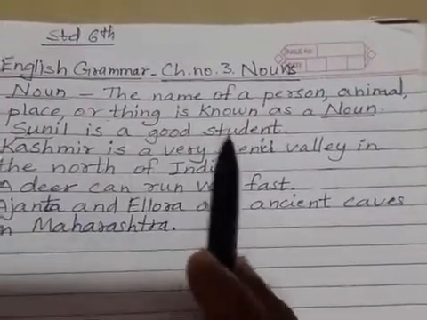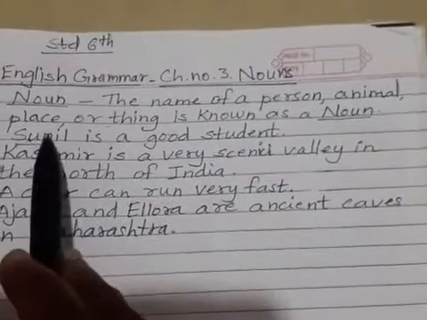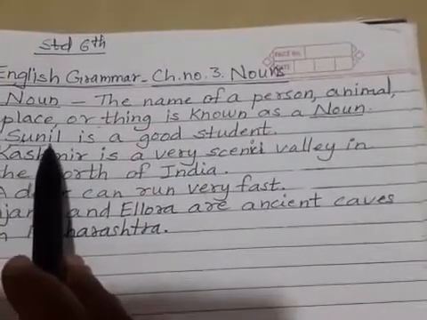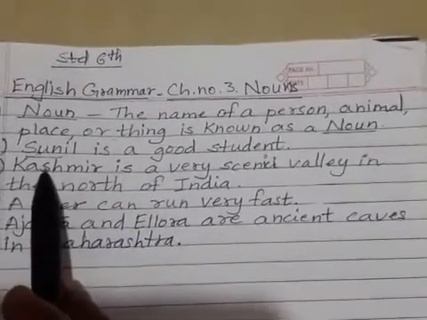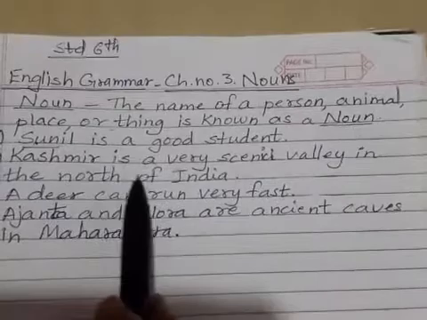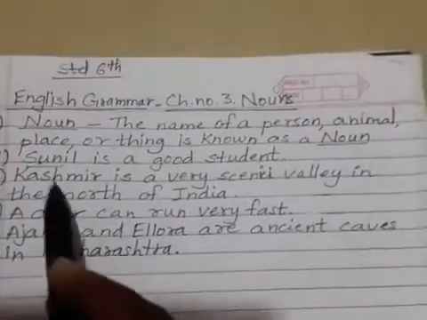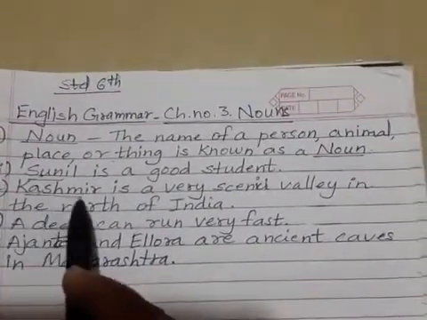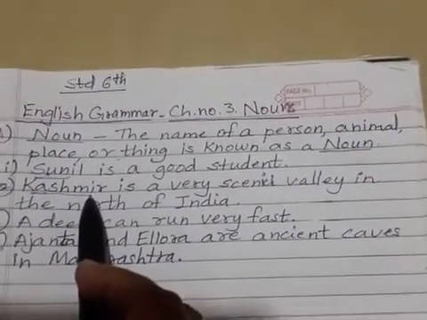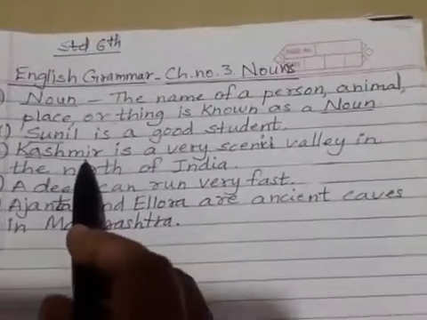Sunil is a good student. Now Sunil is the name of a person. So Sunil is what? A noun. Then, Kashmir is a very scenic valley in the north of India. Now Kashmir is the place. It is a place. So it is a noun.